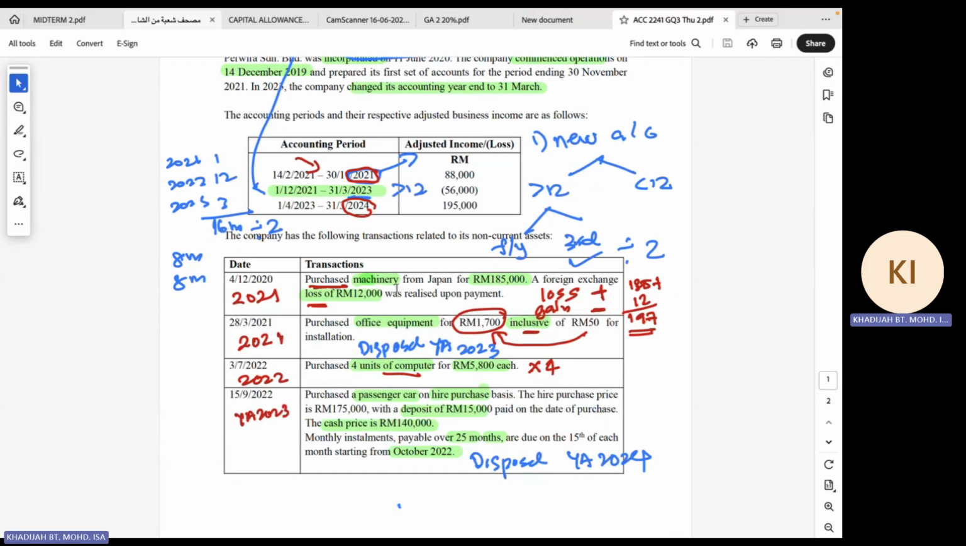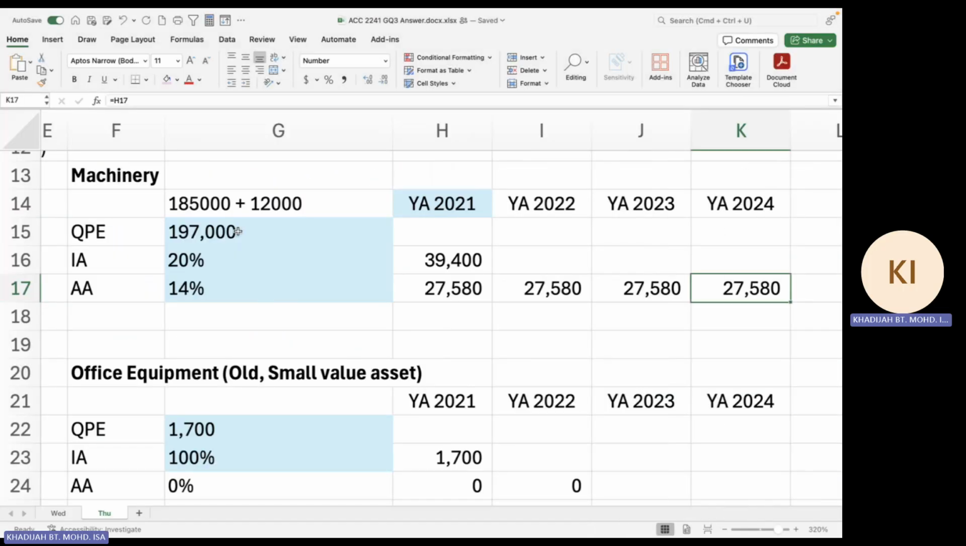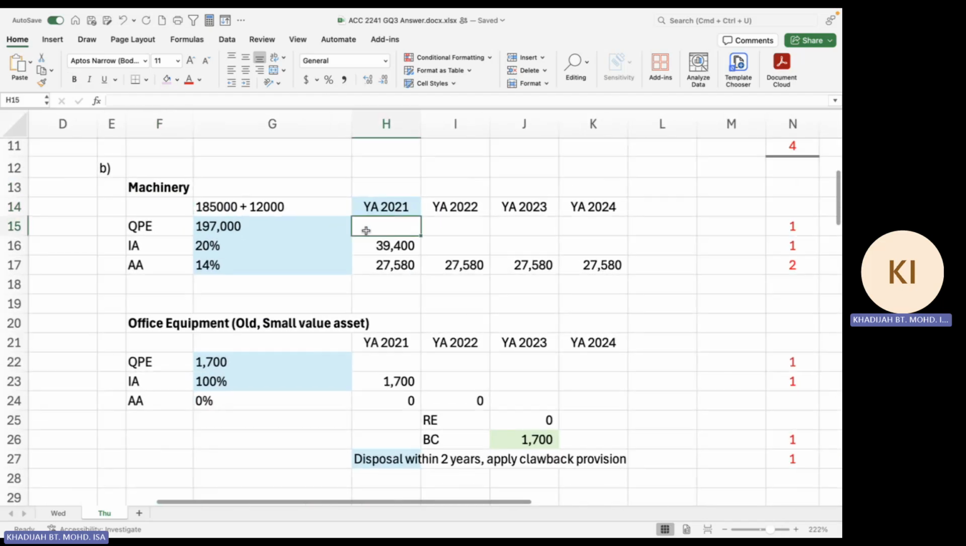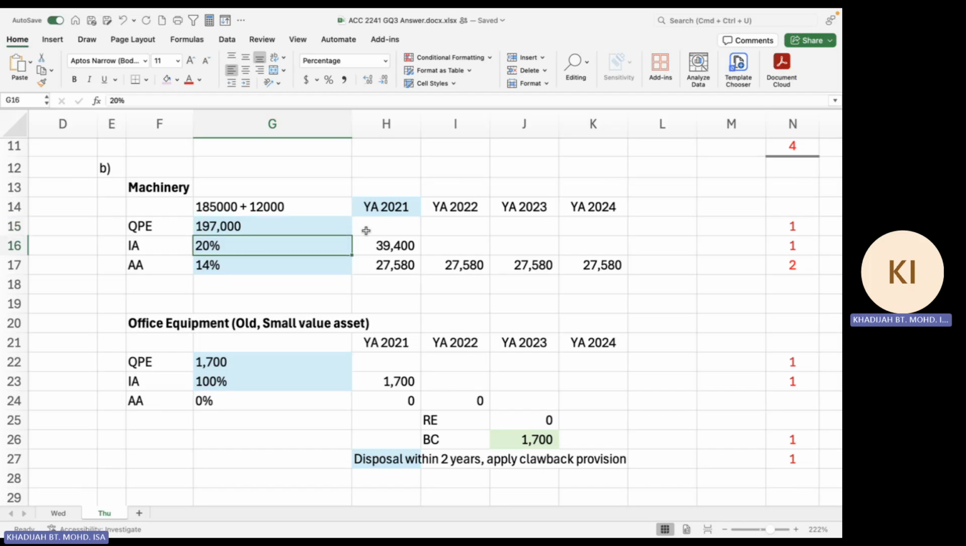So this is the one that we have just now. The first one is in YA 2021. Is that clear? We are settled with the machine that we acquired in YA 2021. The machine cost QE is 185 plus 12,000, with IA and AA at 20 and 40%. So you claim IA and AA accordingly for the relevant years from YA 2021 to YA 2024. The blue area is the one that we actually give marks for, to make sure that you are on track. So this is the QE, the rate, and the first year that you claim is YA 2021.